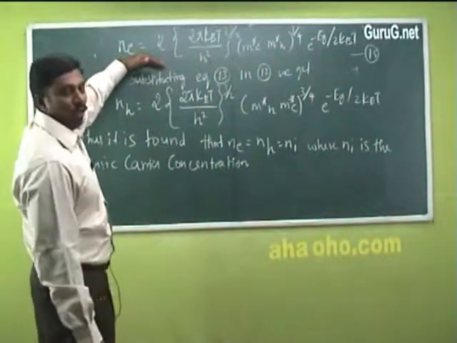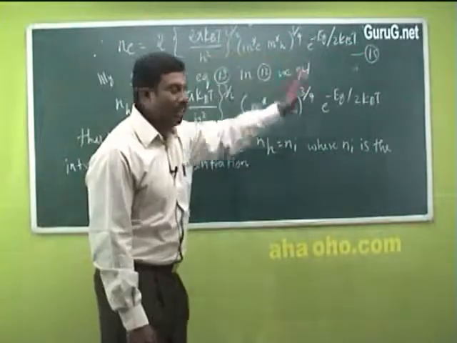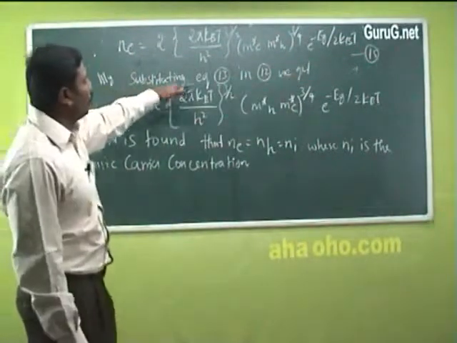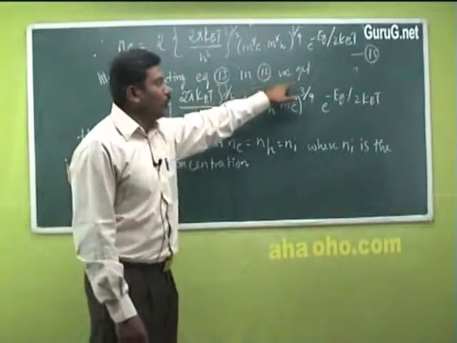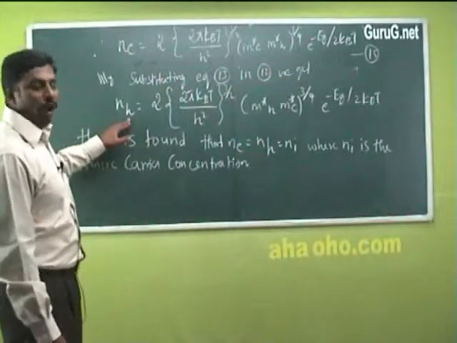So this is the density of electrons in terms of the energy gap Eg, and similarly, substituting the value of equation 13 in equation 12 we get the density of holes.